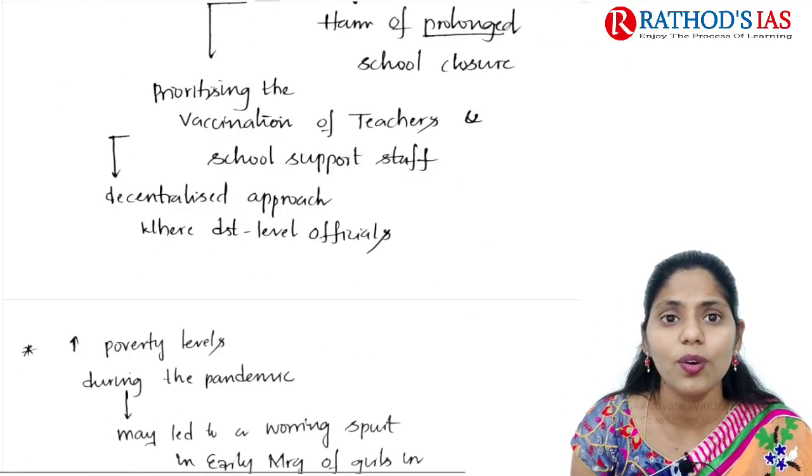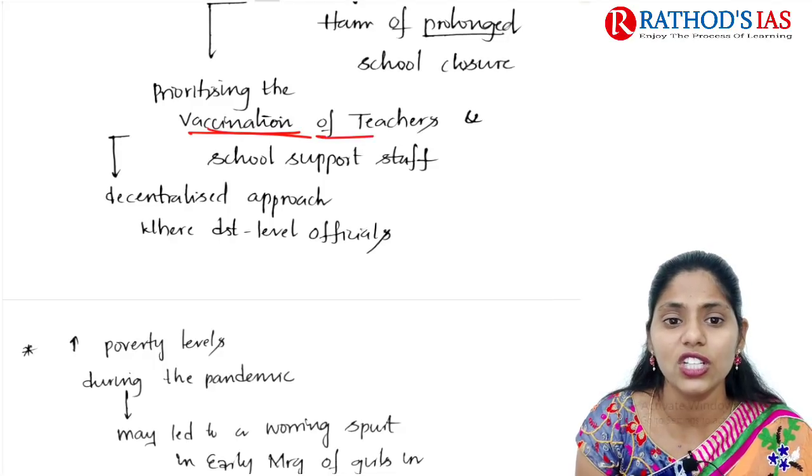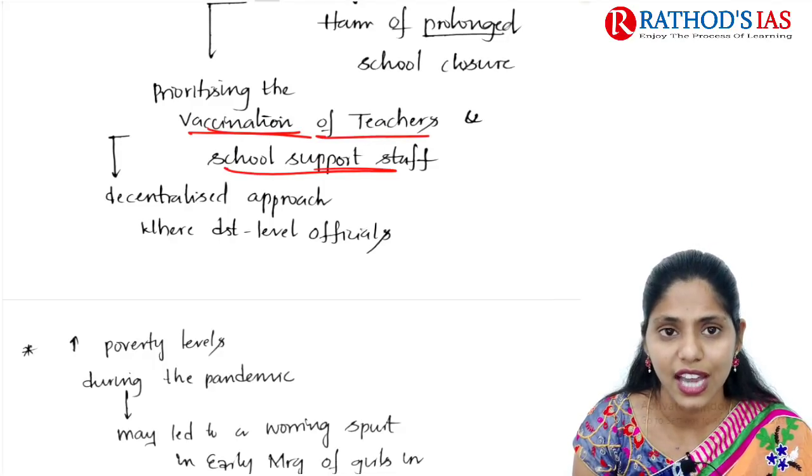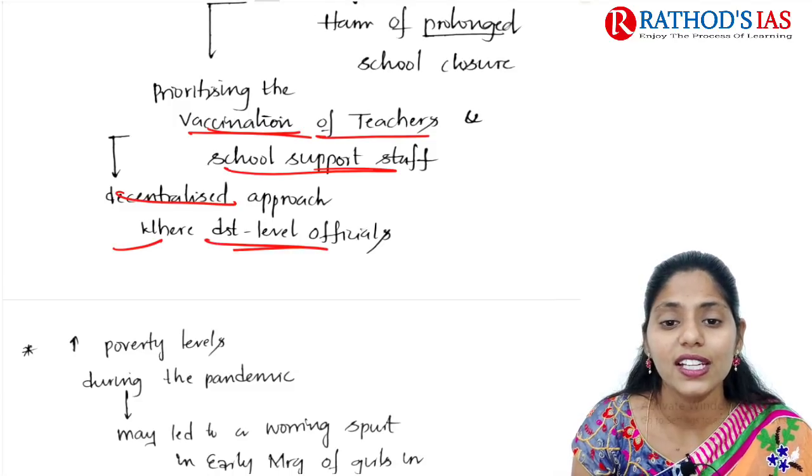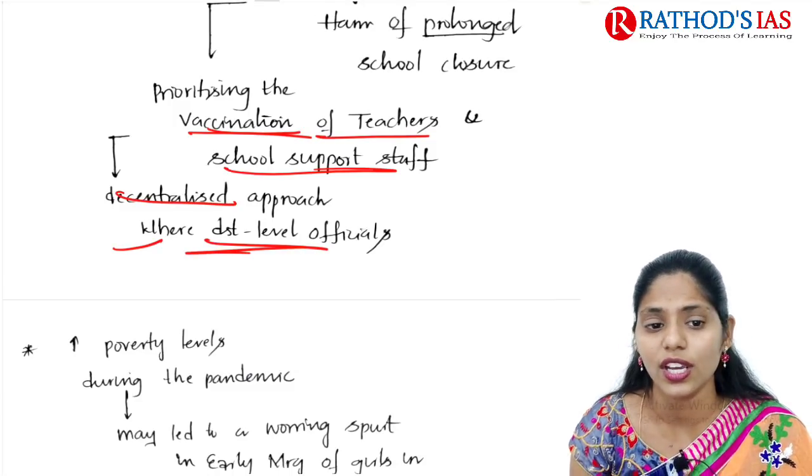We need to prioritize vaccination of teachers and school support staff, and we need to go for a decentralized approach where district level officials are taken into account.